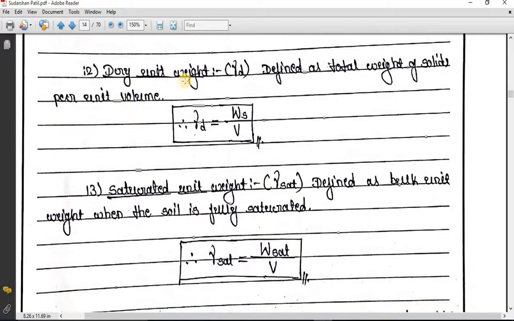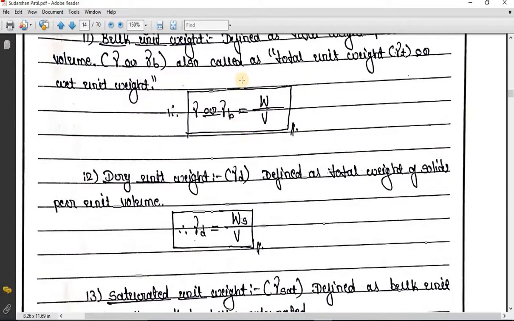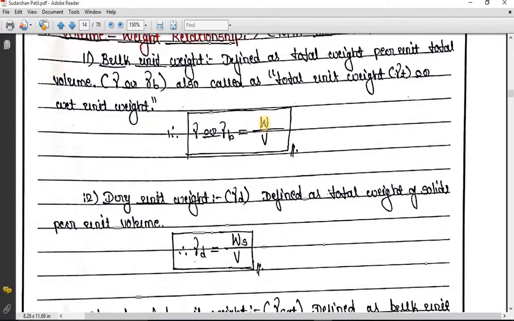So further, dry unit weight, that is γd, is nothing but the weight of soil solids per unit volume. So Ws divided by V. You can see one thing over here. If I consider a dry soil and calculate its bulk density, I am indirectly calculating the dry unit weight, because here we are considering the total weight.